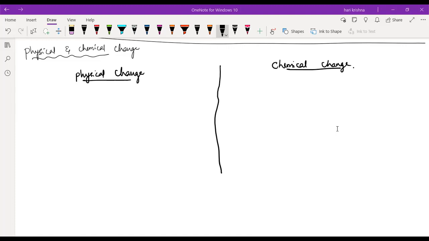Chemical change: the chemical composition of the object will change. Next, any other points? Anyone remaining?